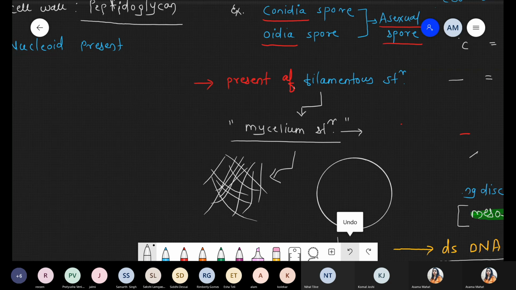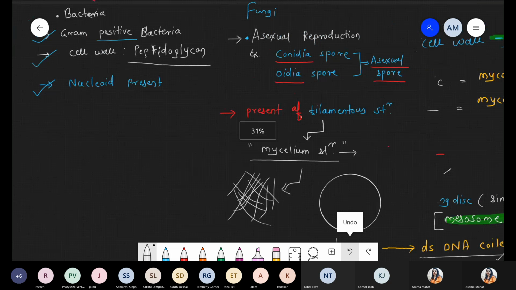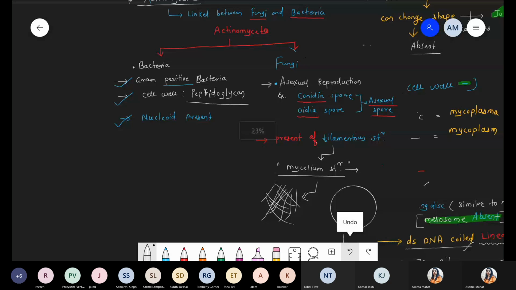So these are the two properties. That's why we write one sentence: actinomycetes belong to the category that is a connecting link between bacteria and fungi. But please remember, with respect to genetic material and cell wall composition, they totally belong to bacteria. We study actinomycetes under kingdom Monera, because some properties resemble eukaryotic fungi, but maximum properties resemble the bacterial cell. That's why we study them under kingdom Monera, but in a special category.